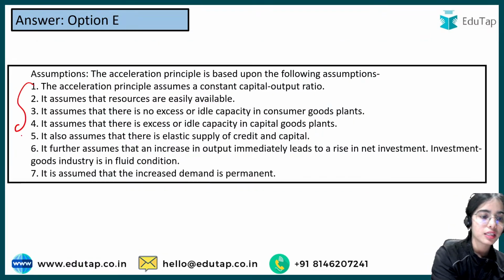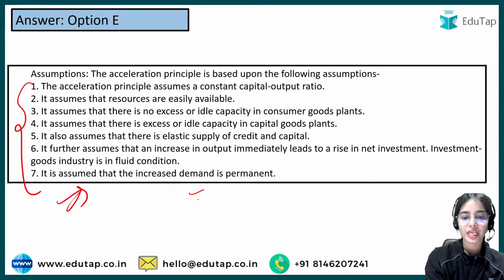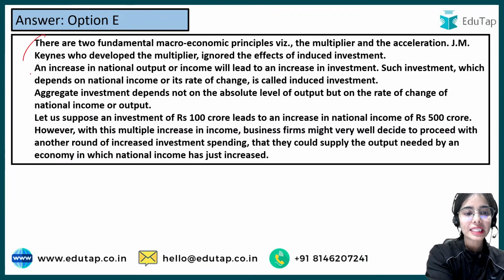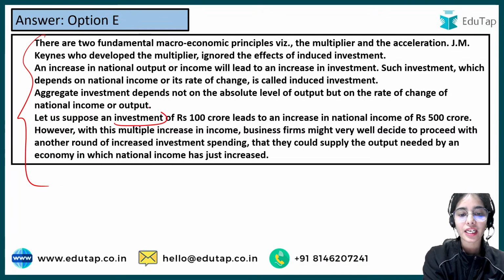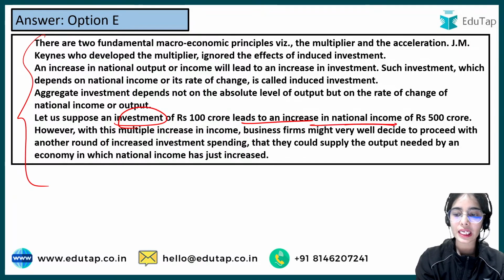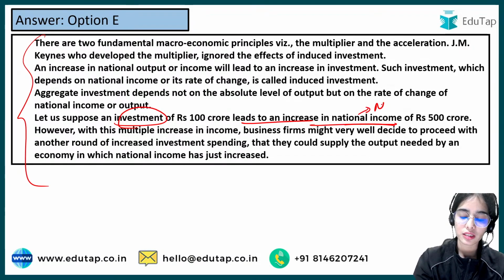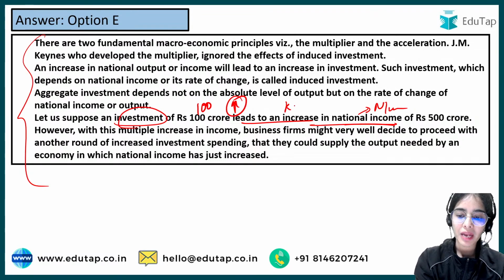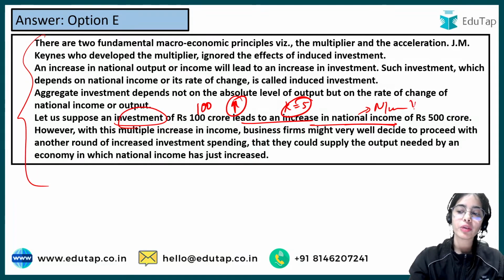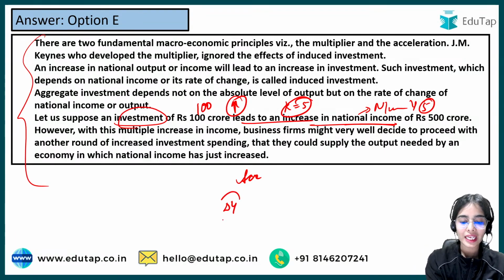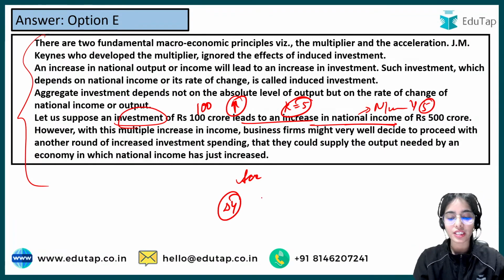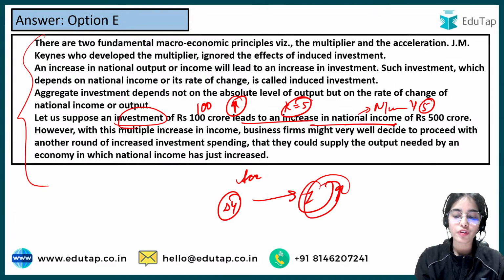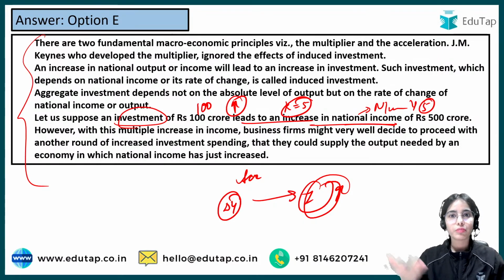So these are the assumptions of the accelerator principle. You can read it, you can remember it. The basic idea of the accelerator principle is that investment leads to an increase in national income. This is said by the multiplier: if the investment increases by 100 crores and the multiplier is 5, that means the income will increase 5 times. The accelerator says that if the income has to increase, the investment also has to increase, because who will do the production? How will the production happen if you do not have the machinery left in your firms?